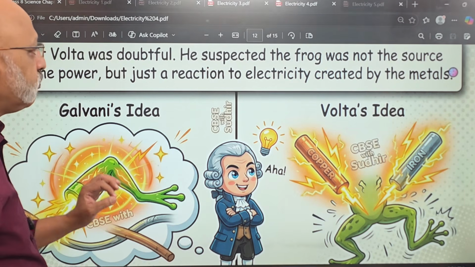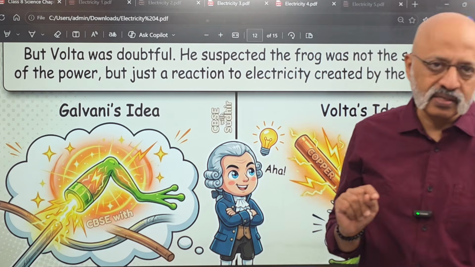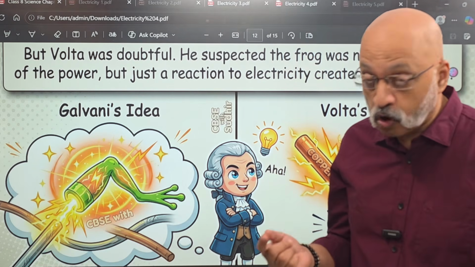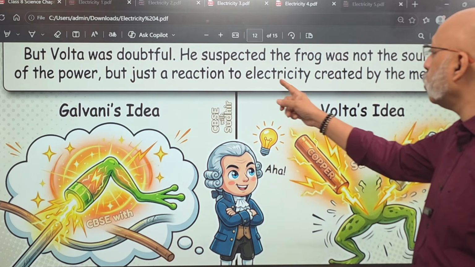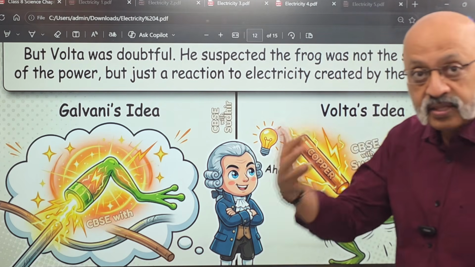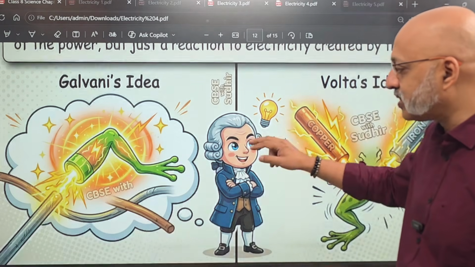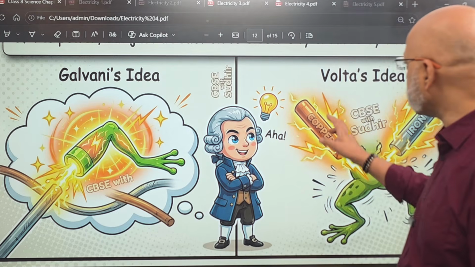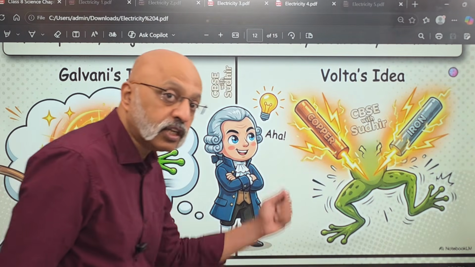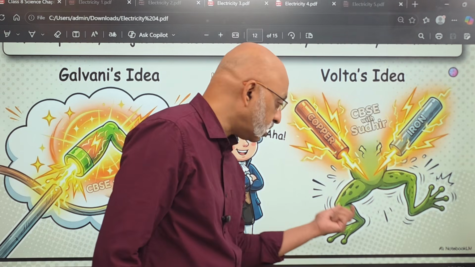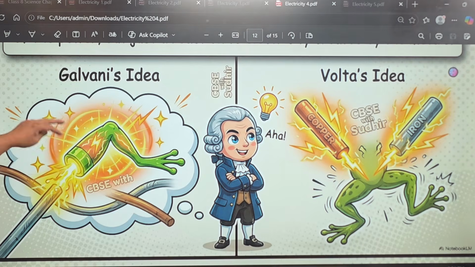He suspected that the frog was not the source of power. The frog is dead. How can electricity be generated from the frog's leg? So he said that it was actually a reaction to electricity created by the metals, either iron or copper. Galvani's idea was that the frog's leg was creating electricity, whereas Volta's idea was that copper and iron were responsible for the reaction from the leg of the frog. So this was the difference, and I hope you are able to get the difference.